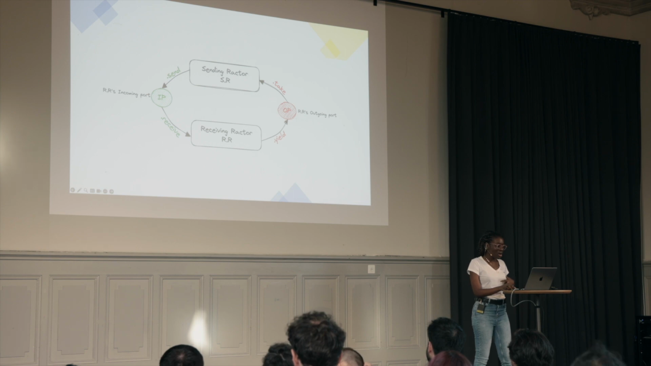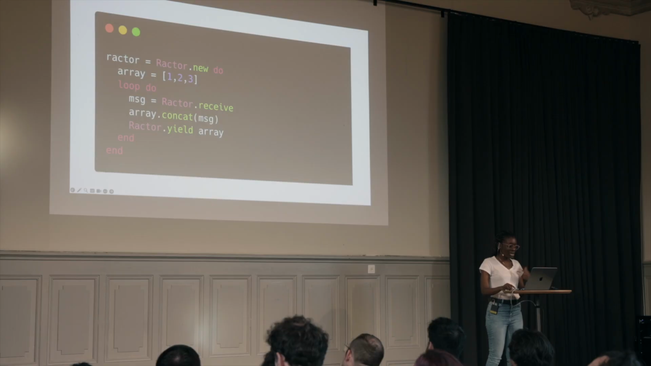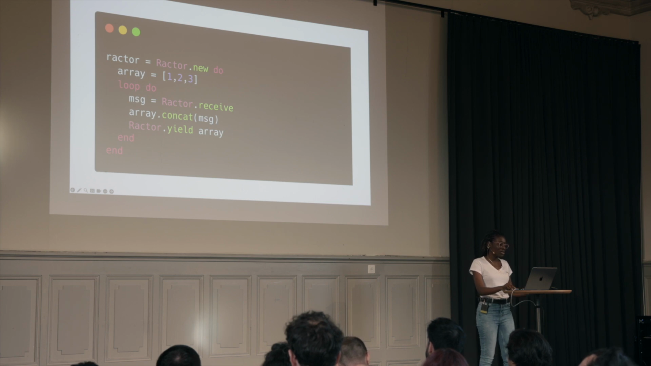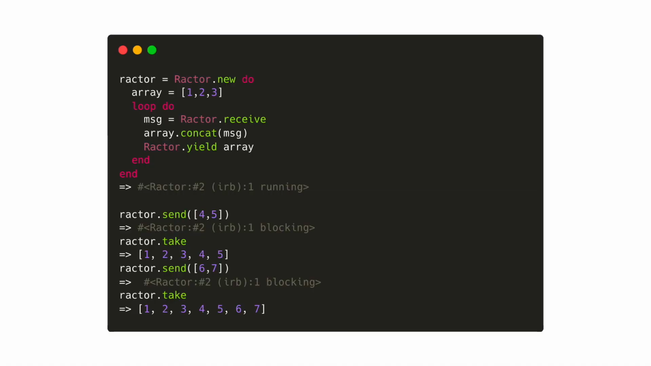So let's apply this to our very infamous array of 3 items. In here, we have created a new Ractor. Ractors typically terminate when the code block within them is done running. In order to keep them running, we have to put the particular part we expect to keep running in a loop. So here we have an array of 3 items, and via .receive, we receive a message, concatenate this array using this, and then we yield the result.